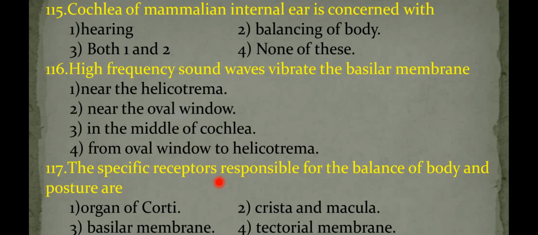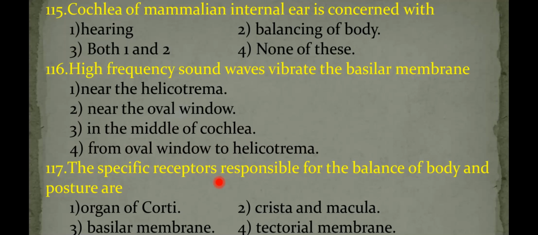What is the pathway of the sound waves? First, sound waves are collected by the pinna, then enter the external auditory meatus, and they strike the tympanum. Then the tympanum reproduces the sound vibrations, which are given to the ear ossicles. Then through the ear ossicles, the sound waves enter the internal ear.